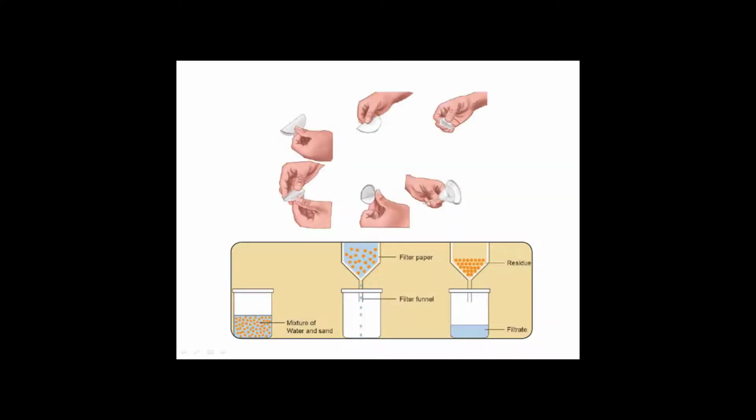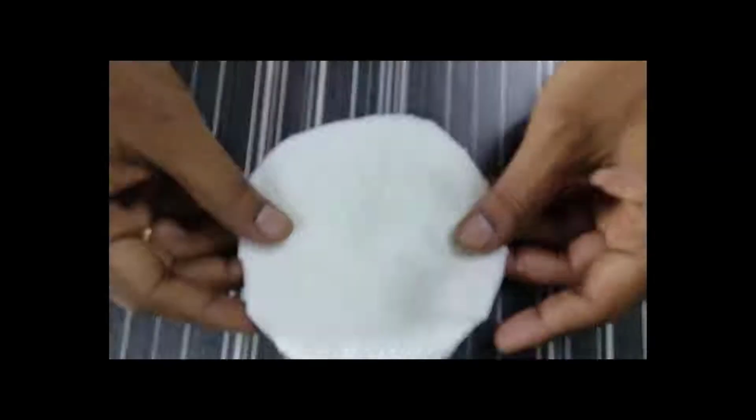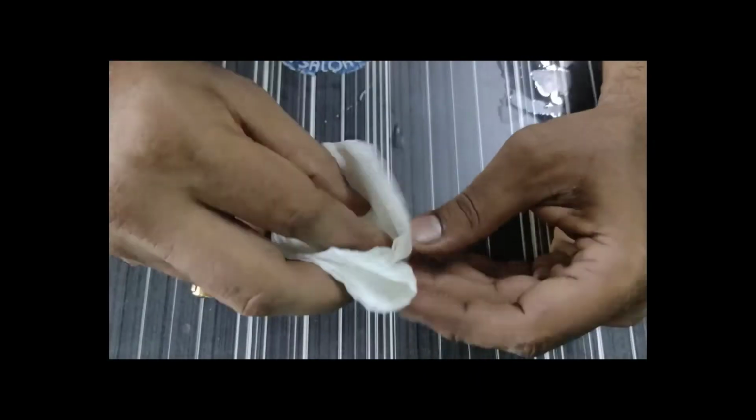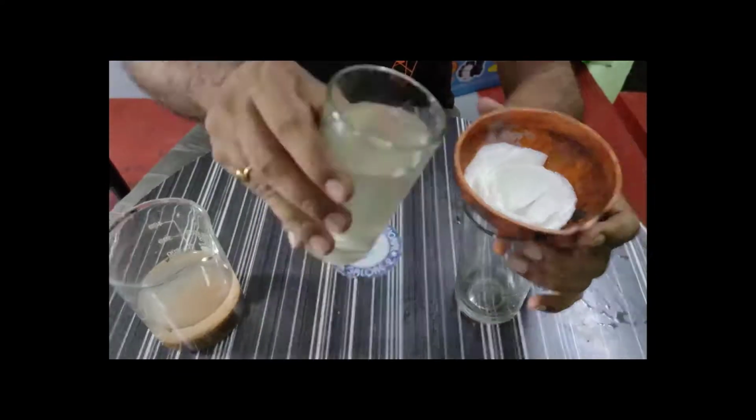So this is how the filter paper has to be folded. The first fold is into equal halves, and the second is that half into an equal half, and when you open it, we will be getting the cone. After getting the cone, you keep it in the funnel, and the mixture of water and sand can be poured through this funnel with the filter paper. At last, we are able to get a filtrate, and the residue will be settled in the filter paper.